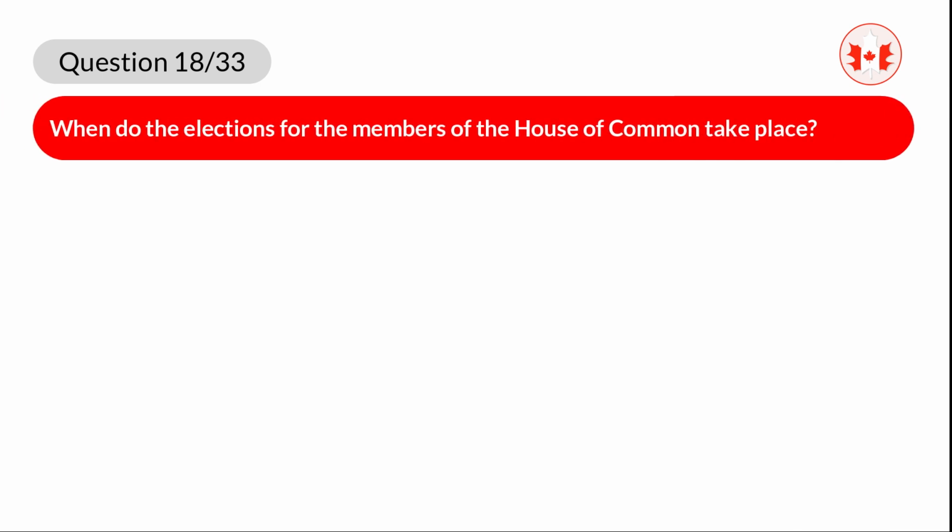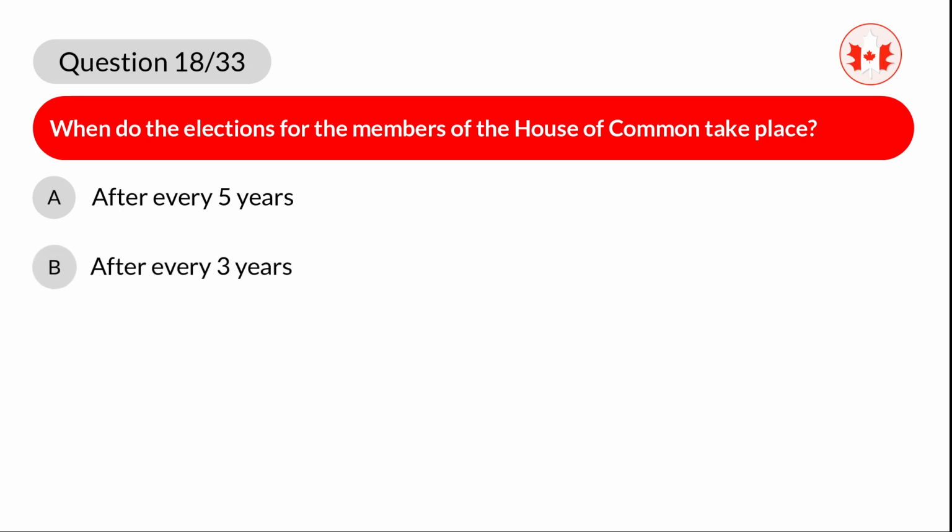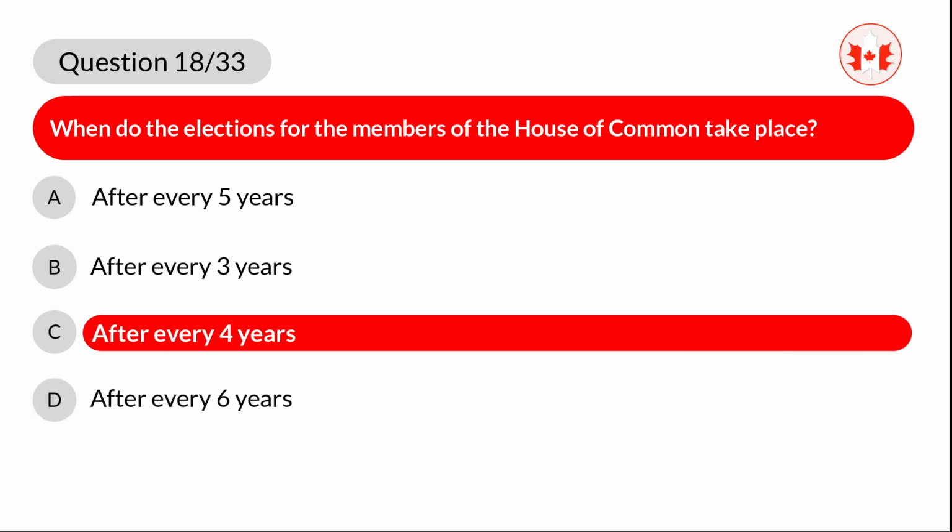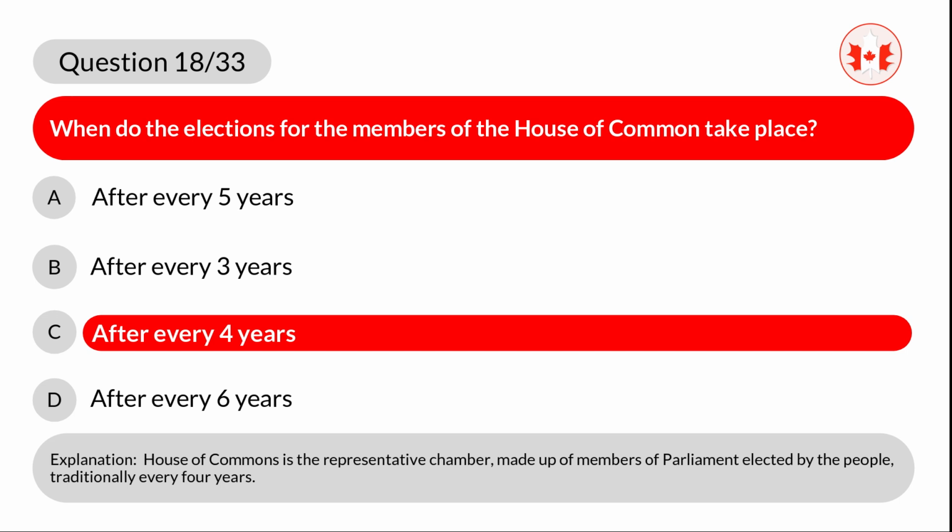Question 18. When do the elections for the members of the House of Commons take place? A. After every 5 years. B. After every 3 years. C. After every 4 years. D. After every 6 years. Correct answer is C. After every 4 years. Explanation. House of Commons is the representative chamber, made up of members of Parliament elected by the people, traditionally every 4 years.